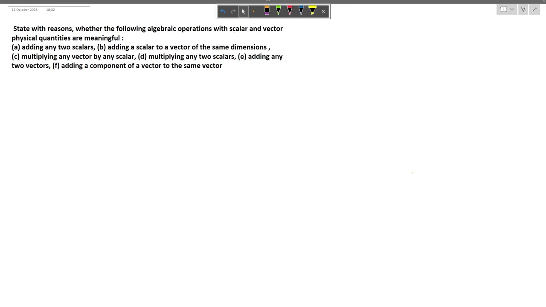The question says, state with reasons whether the following algebraic operations with scalar and vector physical quantities are meaningful. So let's assume that we have two physical quantities. The first one is a scalar, 4 meter per second speed, and the second quantity is another scalar, 4 kg mass. Both can't be added because they have different dimensions, so this is not meaningful.